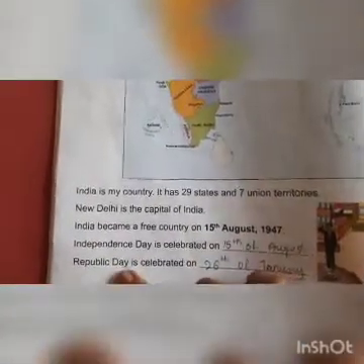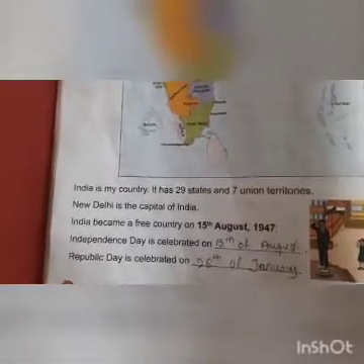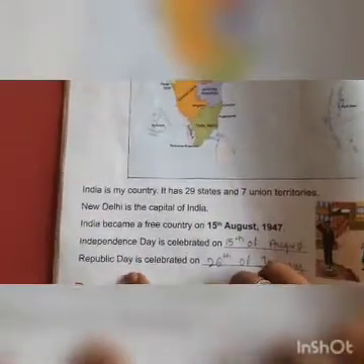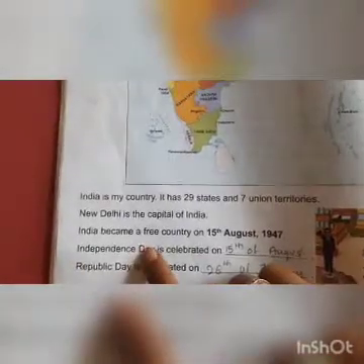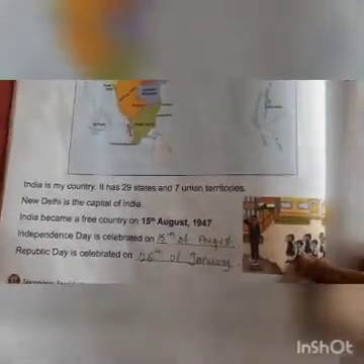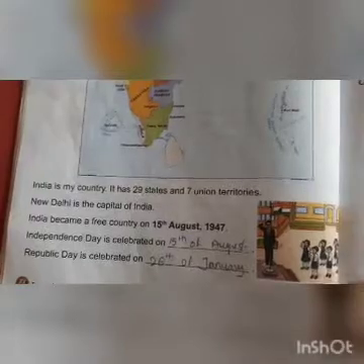Then when do we celebrate Republic Day? We celebrate Republic Day on 26th of January. Ganatantra Dina, Ganatantra Divas. Independence Day, Swatantra Dina or Swatantra Divas. So what do we do on this day? We come to school, our principal does flag hoisting, we sing our national anthem, we participate in the parade and we perform many patriotic songs.